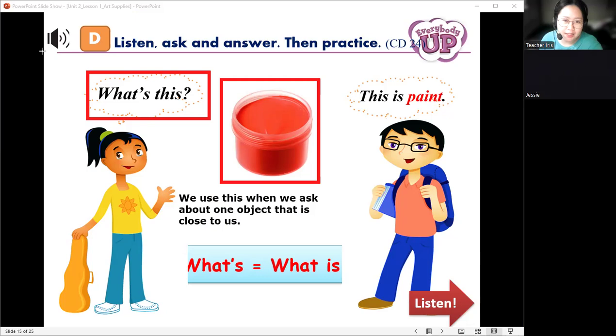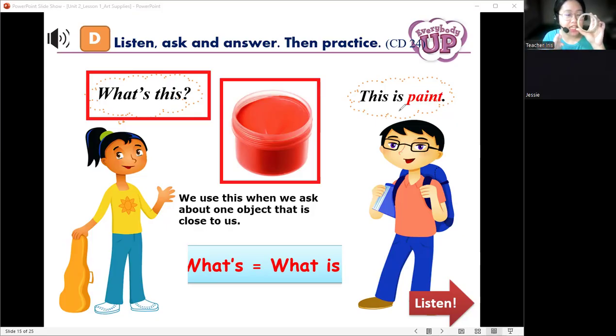What art supply is this? This is paint. Let's say paint. Paint. Very good. So for this question, we answer it with "This is" and the object that is being asked. For example, this one. I have a question for you, Jessie. What's this?